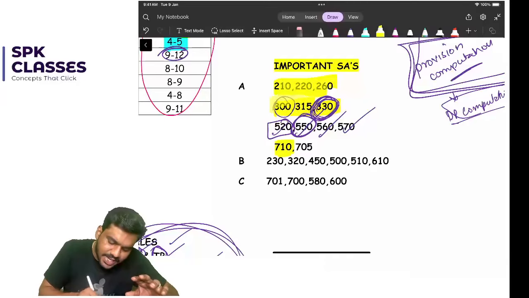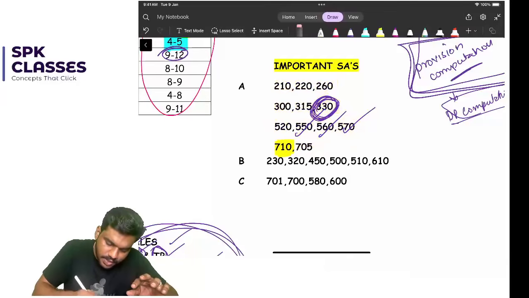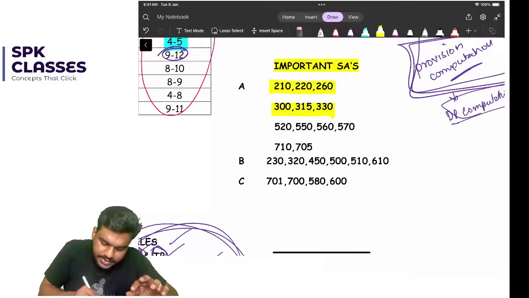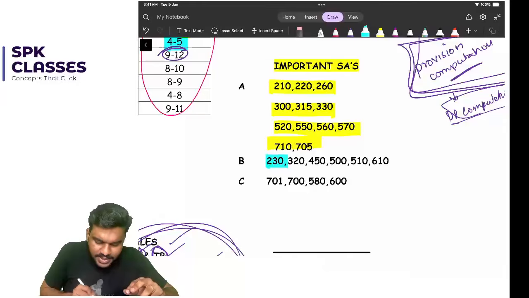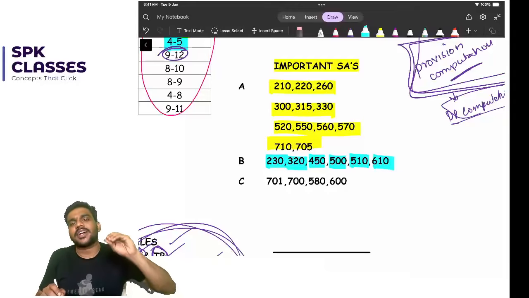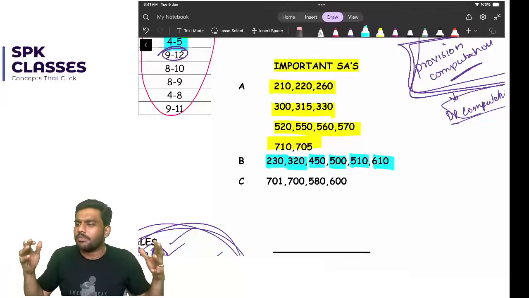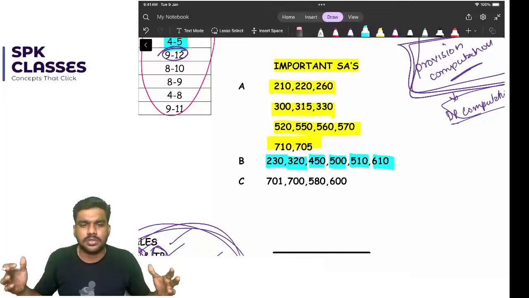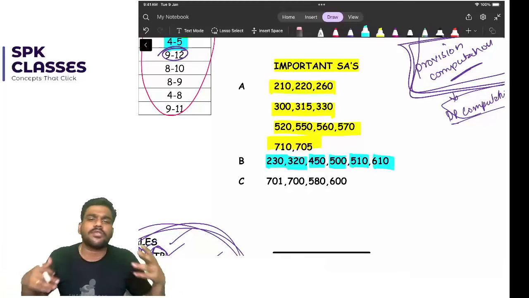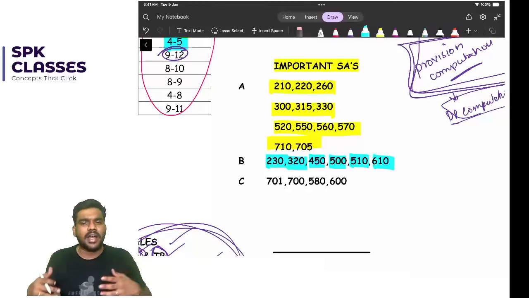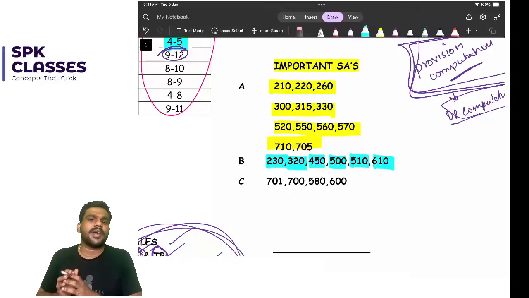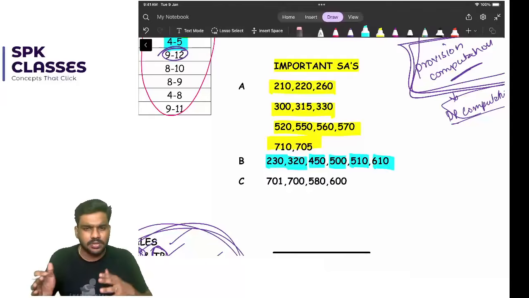These are my A category standards. Now B category standards, SA 230, definitely they are going to ask 320, 450, 500, 510, 610. See, actually 610 is my A category standard, but it is a very big standard, right? There are a lot of questions. You can make a lot of questions from SA 610. So that is the reason why I have put it in B section. If you have already prepared SA 610, good, because it's a very important standard. But since it's a very large standard, I have put it in section B.